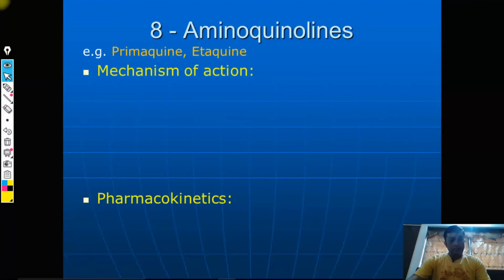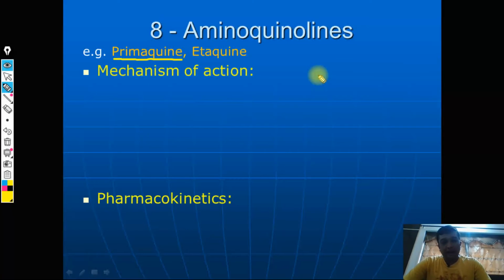Now these compounds came into the picture with the observation that methylene blue, you know that it's a dye which we use for many purposes. During World War II, that dye was shown to have moderate activity against some of the Plasmodium species, and that led to research which led to a series of 8-aminoquinolines, and a few of those, like primaquine, are very important drugs.